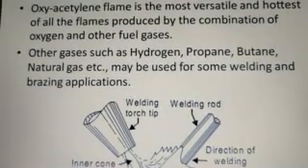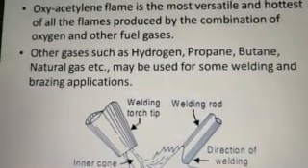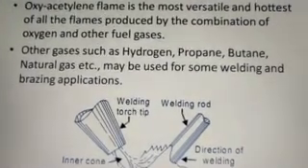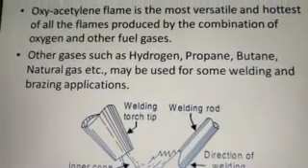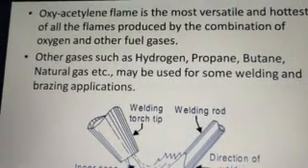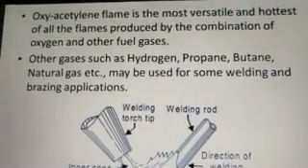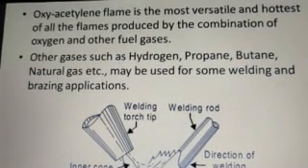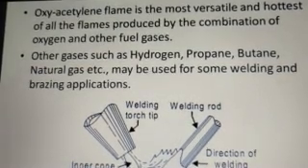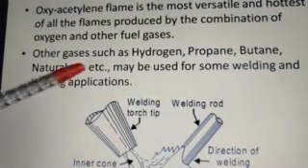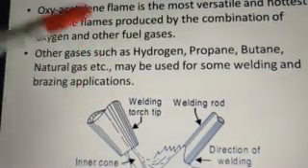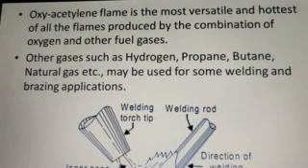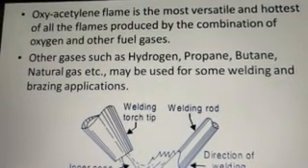Then we have the LPG based welding. We might have seen in our neighborhood people using LPG gas cylinders instead of acetylene cylinders for welding, and such processes are deemed to be less safe when compared to oxy-acetylene welding. Those gases can also be used for brazing and also for gas welding.